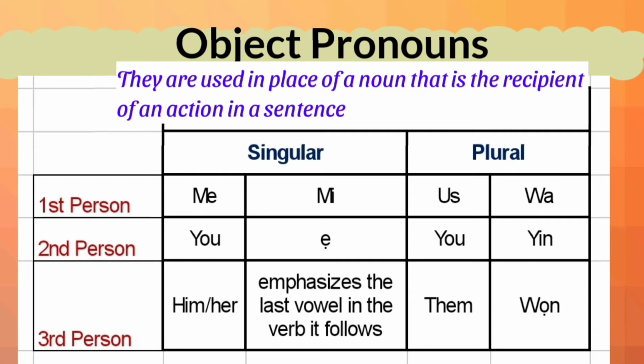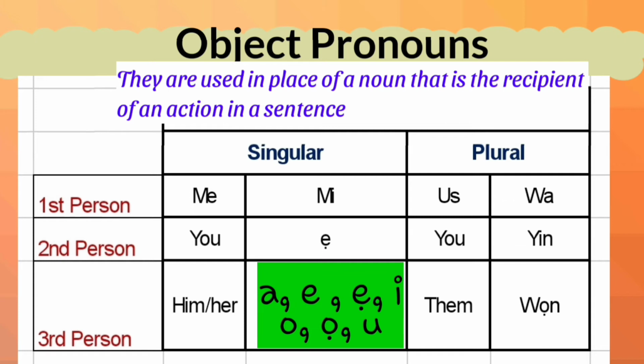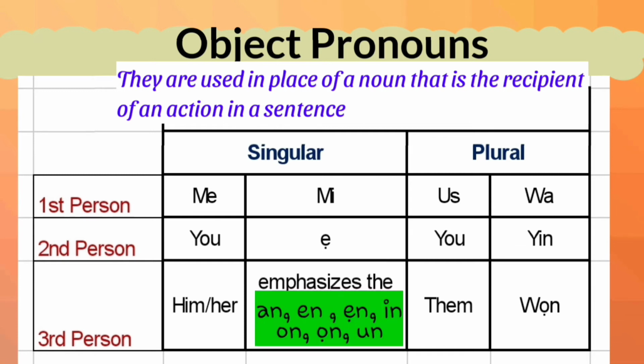Second person singular, you, is ẹ. This ẹ is not to be confused with the ẹ in the possessive pronouns. Watch out. The third person singular, him or her: what we do in this case is we emphasize the last vowel in the verb that it follows. The vowels in Yoruba are a, e, i, o, u. Another verb form of vowels are all these vowels with the addition of n, and we pronounce them as an, en, in, on. You understand it better when we look at relevant examples.